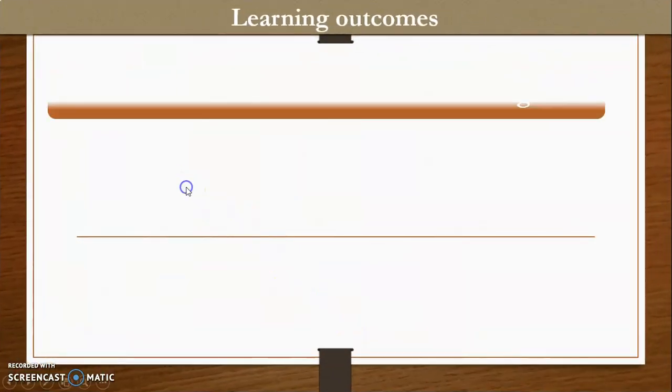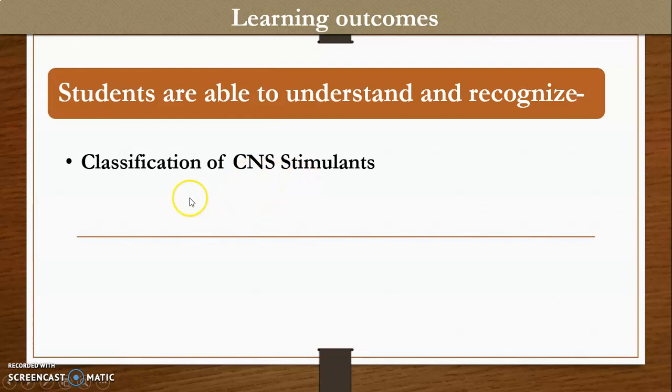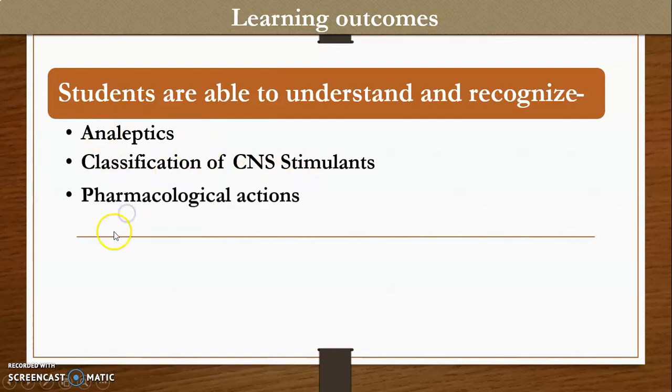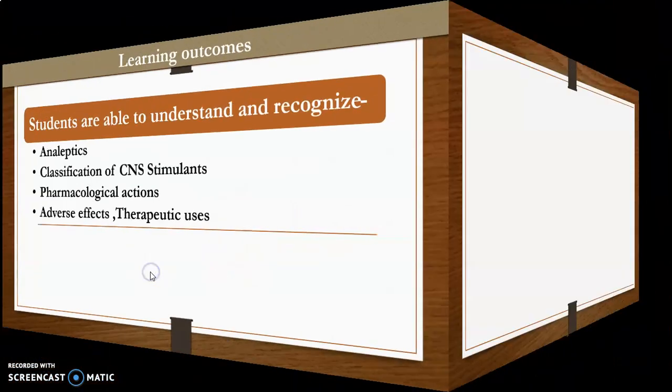Learning outcomes of our today's session are students are able to understand and recognize classification of central nervous system stimulants. What is meant by analeptics? Pharmacological actions of CNS stimulants, adverse effects and therapeutic uses of CNS stimulants.